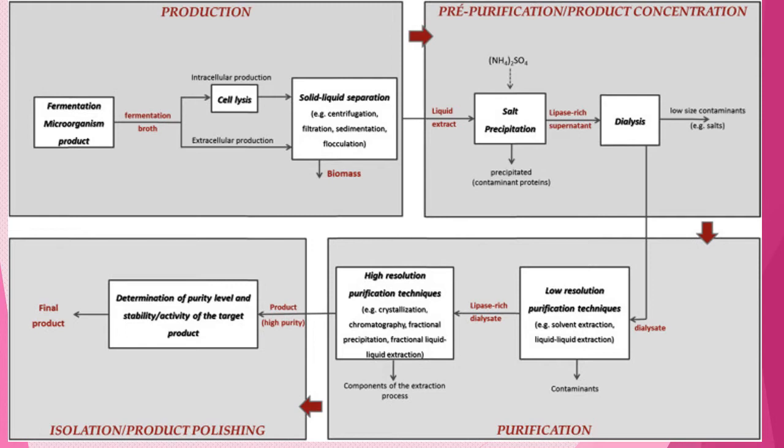If it is external, then we go directly for the acidification process, filtration, and flocculation or sedimentation. If it is intracellular, then we have to rupture the cell and collect that particular enzyme along with some of the components present in the cell. Then we undergo the further purification process.